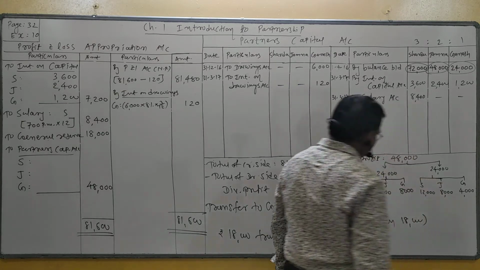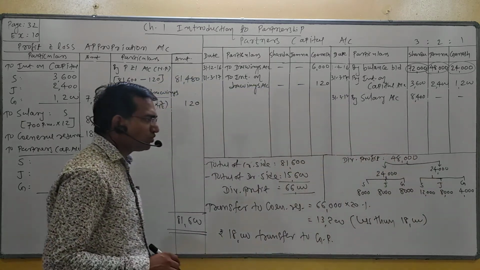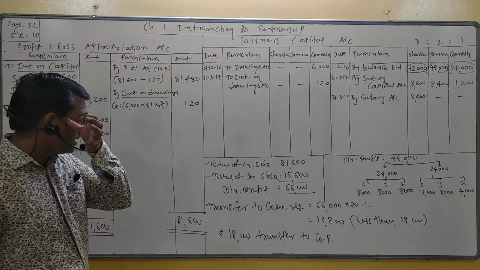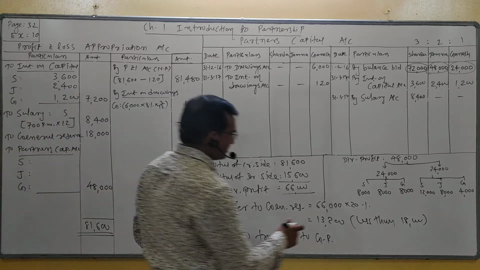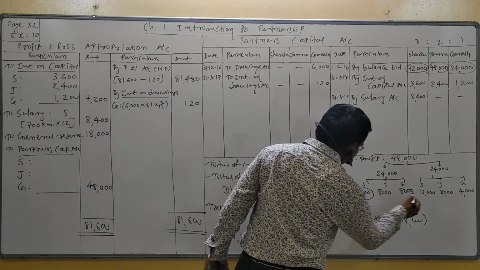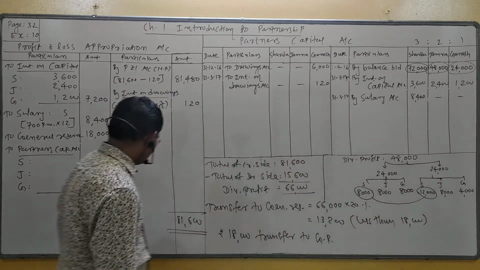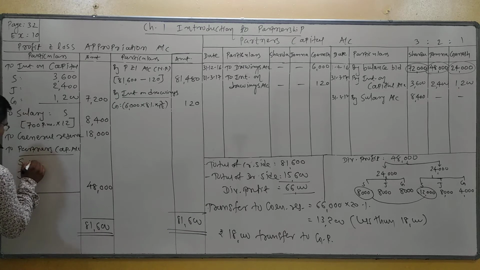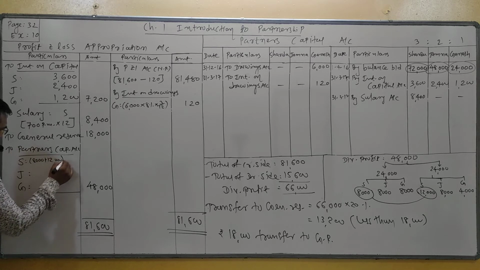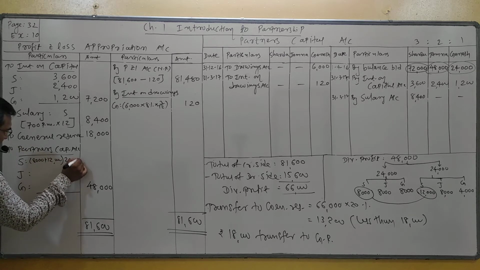Now we can get the total amount received by Sarda from this distribution. In the first distribution Sarda gets 8,000 and here 12,000, so 8,000 plus 12,000 is equal to 20,000.